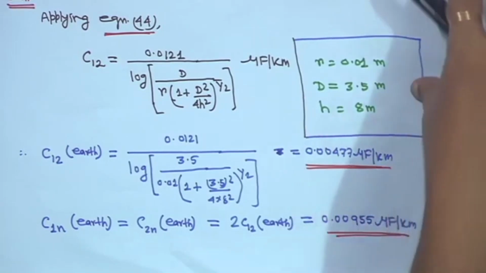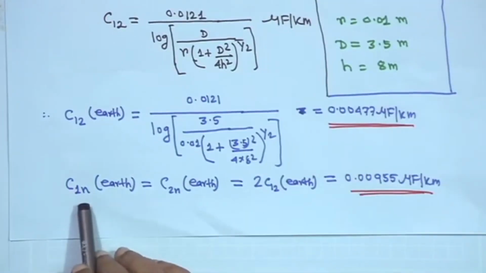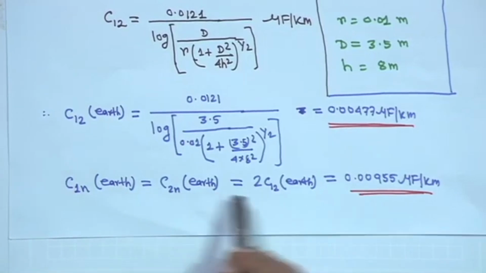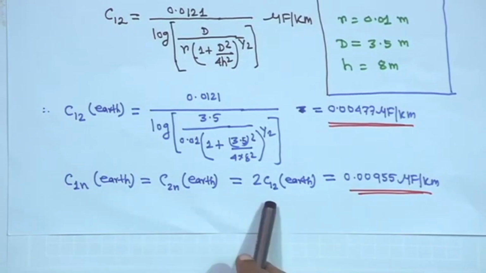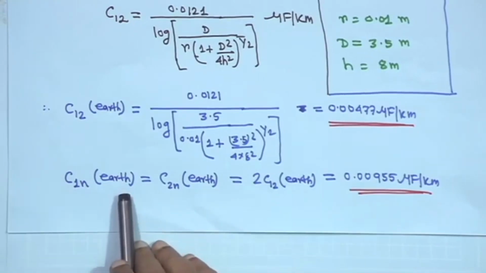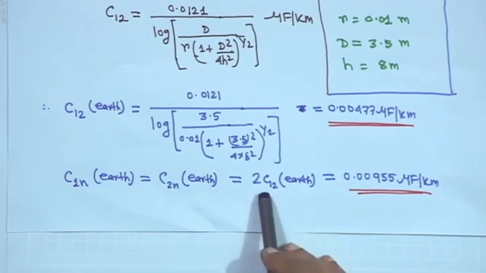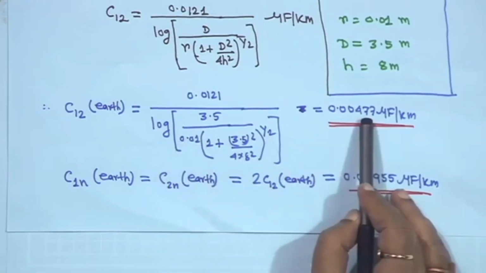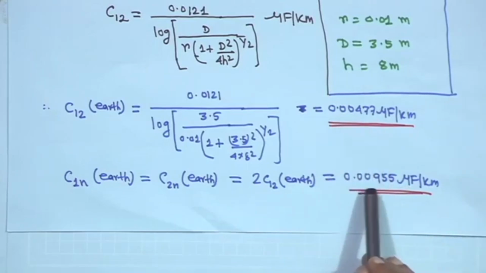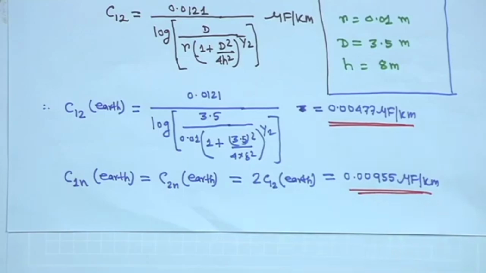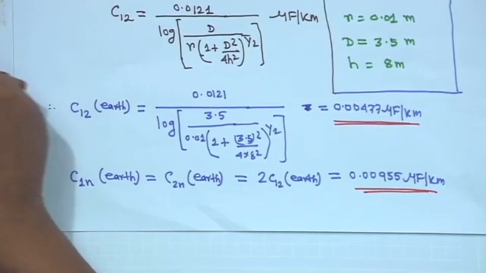And that is C12, between two conductors, but for neutral, C1n earth is equal to C2n earth is equal to 2 C12. This formula we have seen earlier, C1n is equal to C2n is equal to 2 C12, but the effect of earth is considered, so I am writing earth in brackets: C1n earth is equal to C2n earth is equal to 2 C12 earth. So, this is the C12 value, and it will be multiplied by 2. So, it will be 0.00955 microfarad per kilometer. This is the value when the effect of earth is considered.